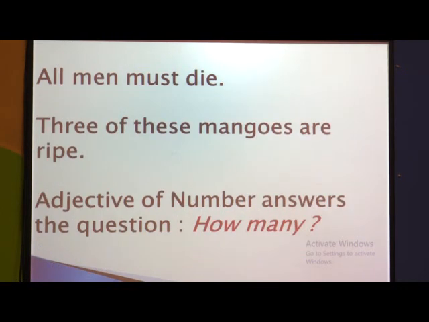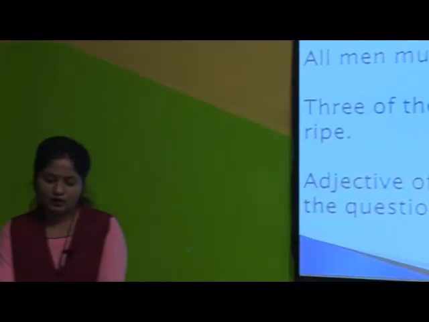Examples: all men must die. Here everyone, whatever numbers are present, all must die. 3 of these mangoes are ripe. How many mangoes are ripe? 3 of them. Adjectives of number you will identify from the sentence by asking the noun the question how many.